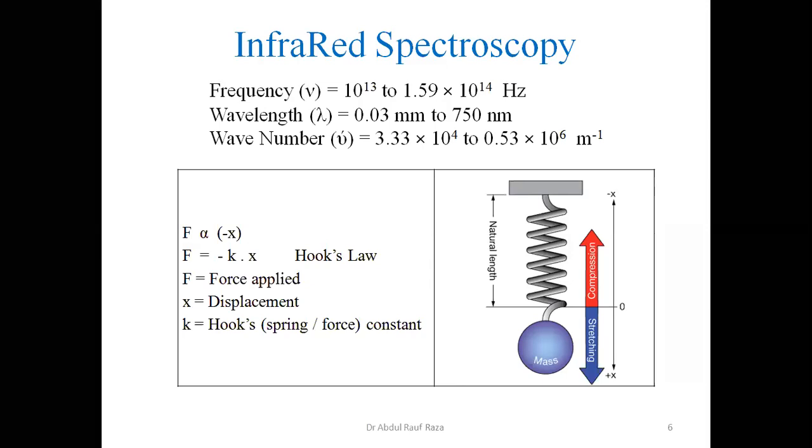So the IR band or IR region has this range 333 to 5300 per centimeter. This is a broad range, but we can split it into two parts. One is 333 to 4000 per centimeter, where we use infrared spectroscopy.